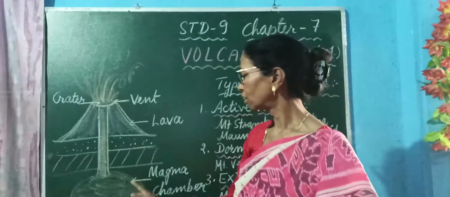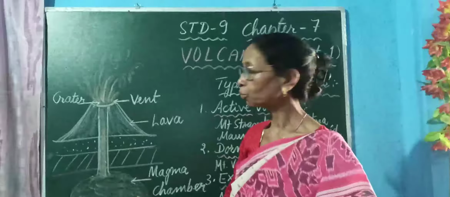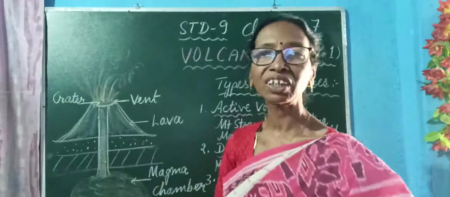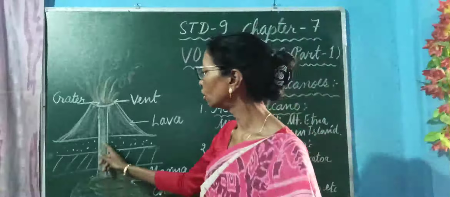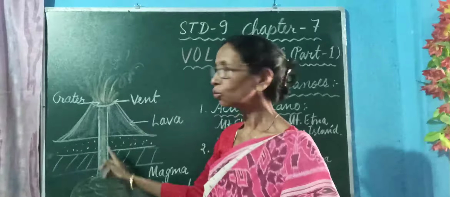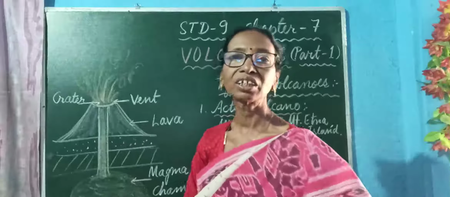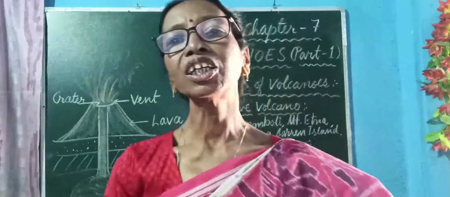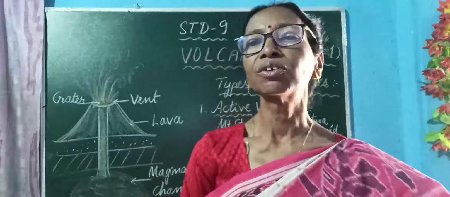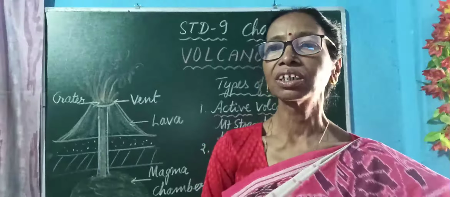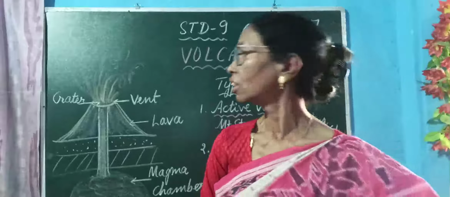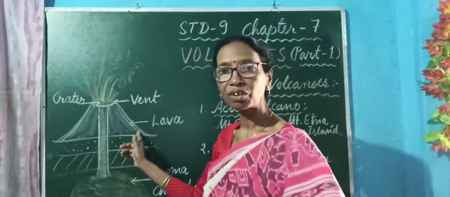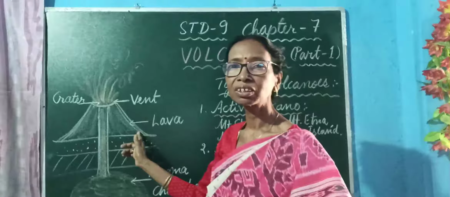When this magma is forced to rise and gets any vent or cracks in the earth's crust, through that vent it is ejected and deposited around the vent on the surface of the earth, and it is known as lava on the surface of the earth.